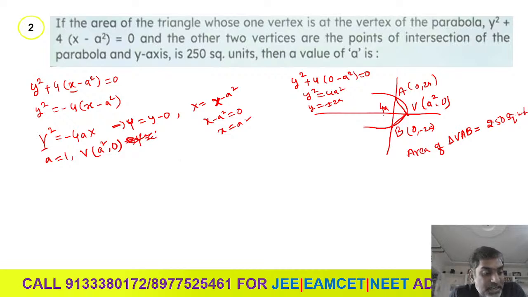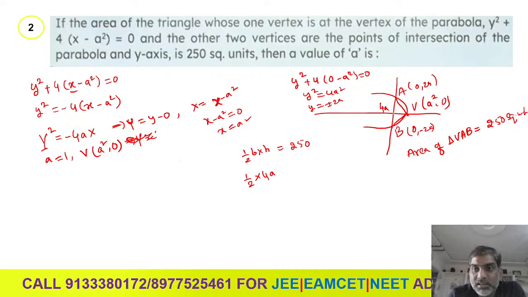Then what is the height of the triangle here? If you know that height, then we can get the area of the triangle. What is the area of the triangle formula? Half into base into height. This equals 250 square units, right? Now half into base into height, where the base is 4a.